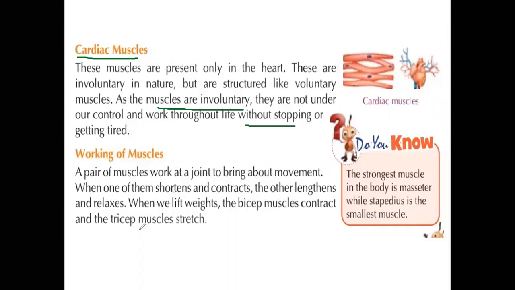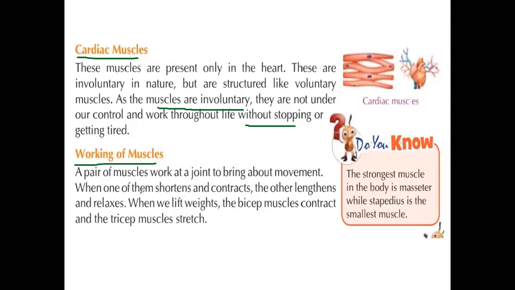The next one is working muscles. A pair of muscles work at a joint to bring about movement. So these are responsible for movement, which means they are a part of voluntary muscles.